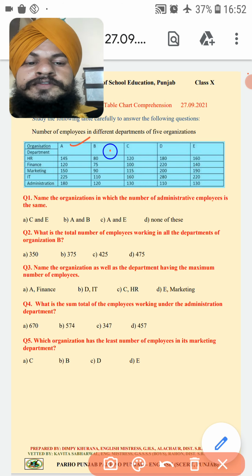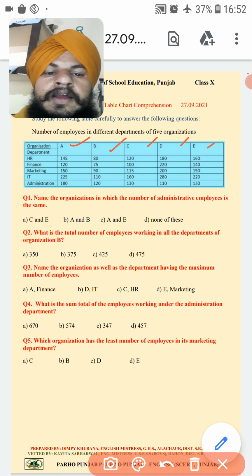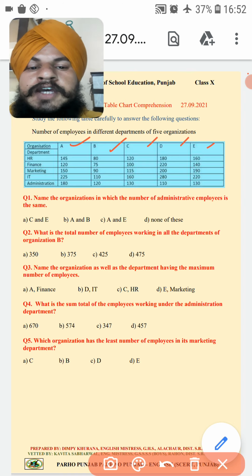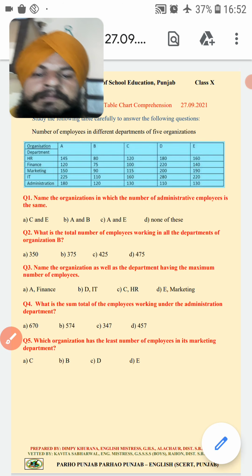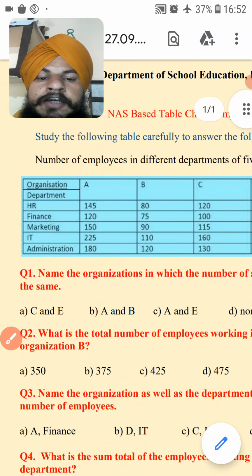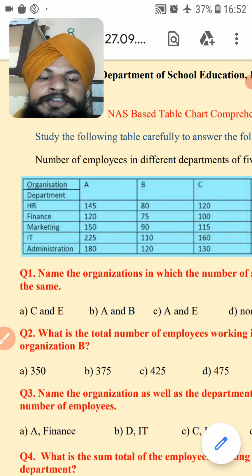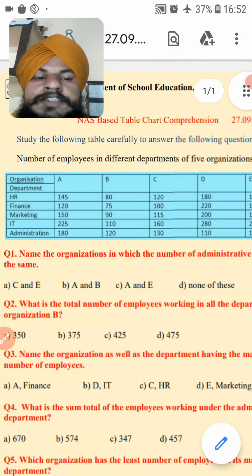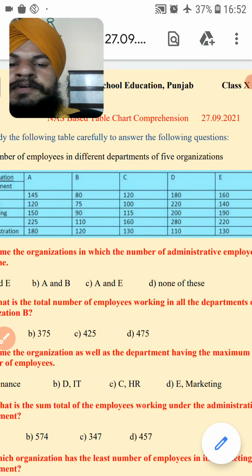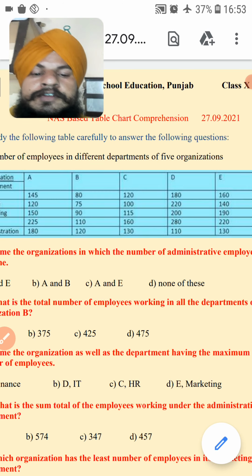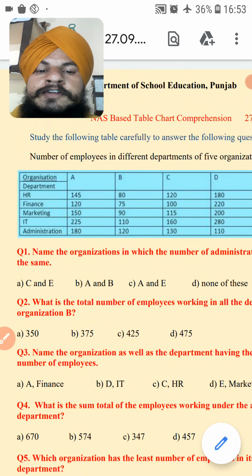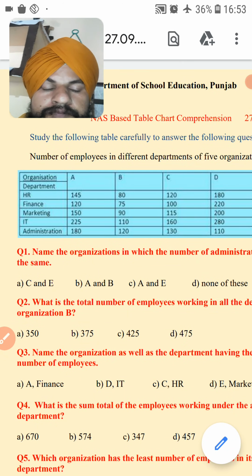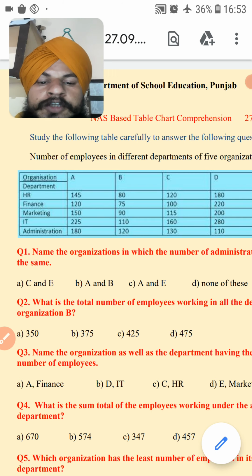So the organizations are A, B, C, D and E, and their departments are HR, human resource department, finance department and marketing department, and after that information technology, IT department, and administration department. These are the 5 different departments, and these are the numbers of employees working in them. Like 145 employees are working in the human resource department. Let me see now question number 1.